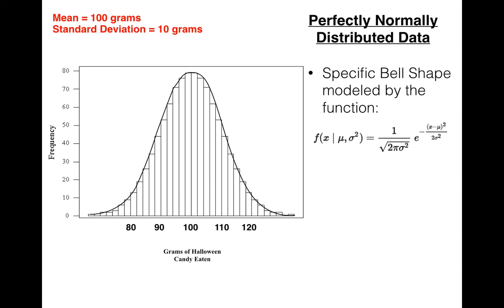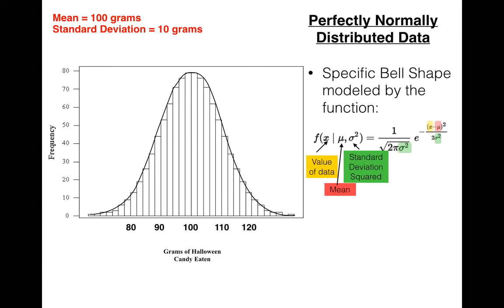All right, we have x as the value of data. That's our input. It's right there. Mu is the mean. This mean is 100, for example. Right there is where we would put that in. And the standard deviation squared is that symbol right there. We know the standard deviation is 10, so the standard deviation squared is 100. And so we could put that in there and there.